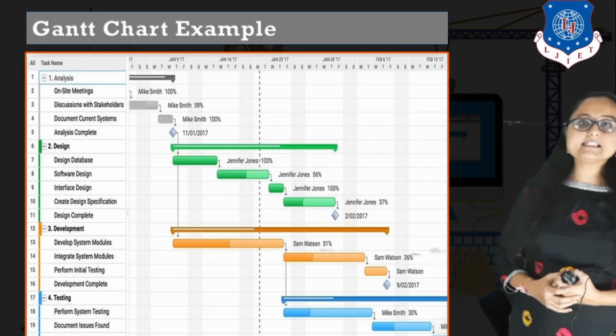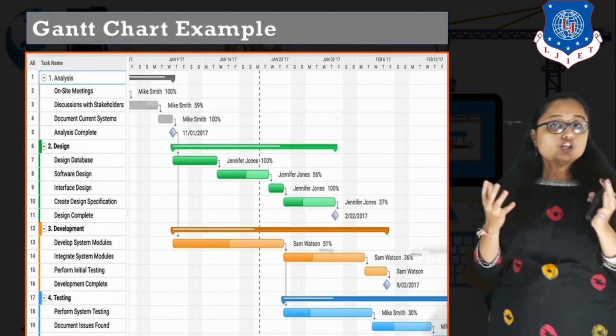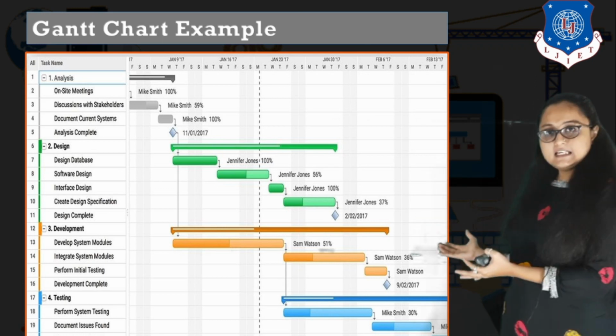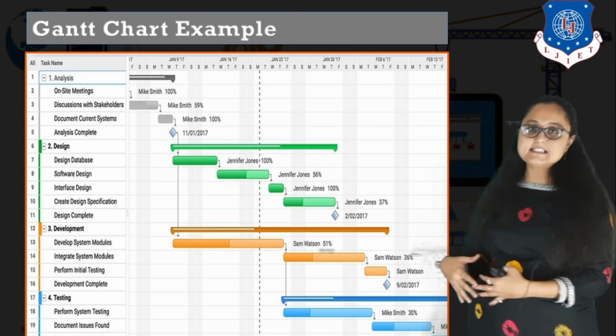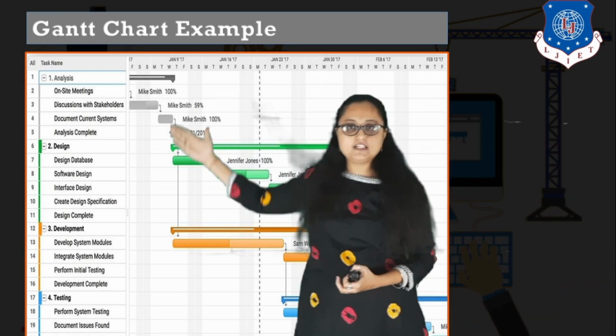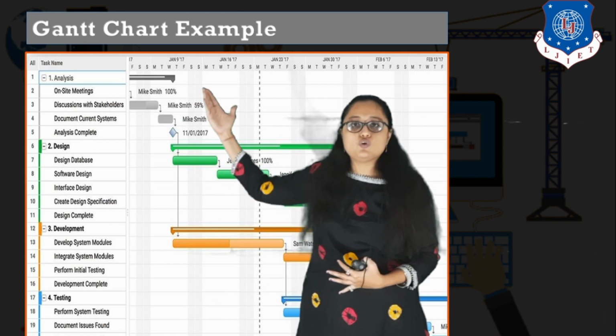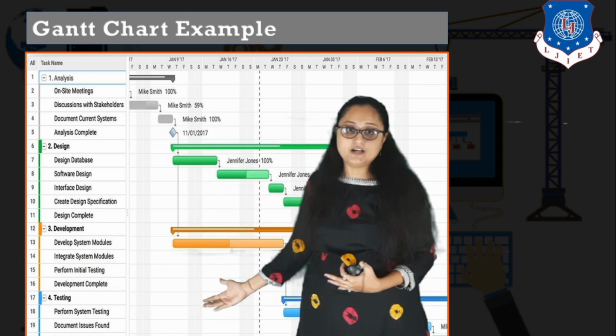So here you can see this is just an example of a specific Gantt chart. You may design it in your own way, but let us see what this Gantt chart does. Here you can see on the left hand side there is a whole breakdown structure. It means you have a whole lot of activities which are divided.